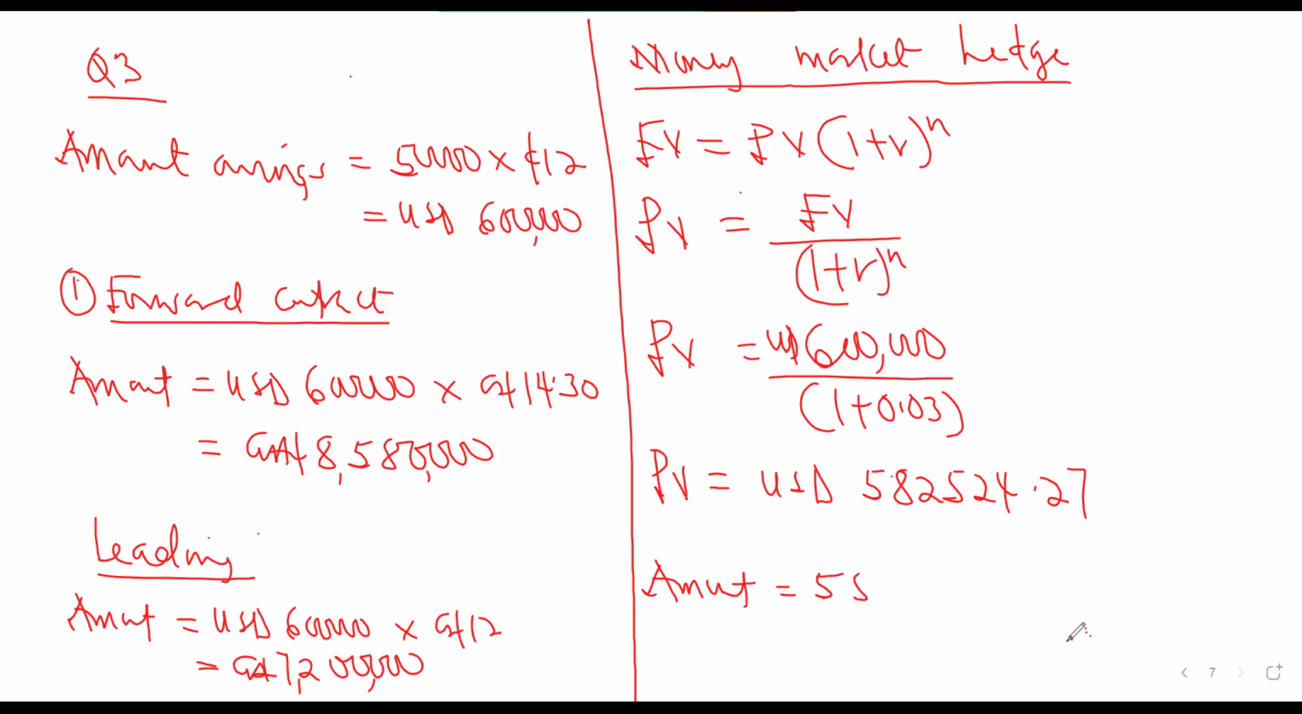So we have 582,524.27 multiplied by the 12 cedis. That gives 6,990,291.24 pesos. Okay, this is the cedi equivalent now.